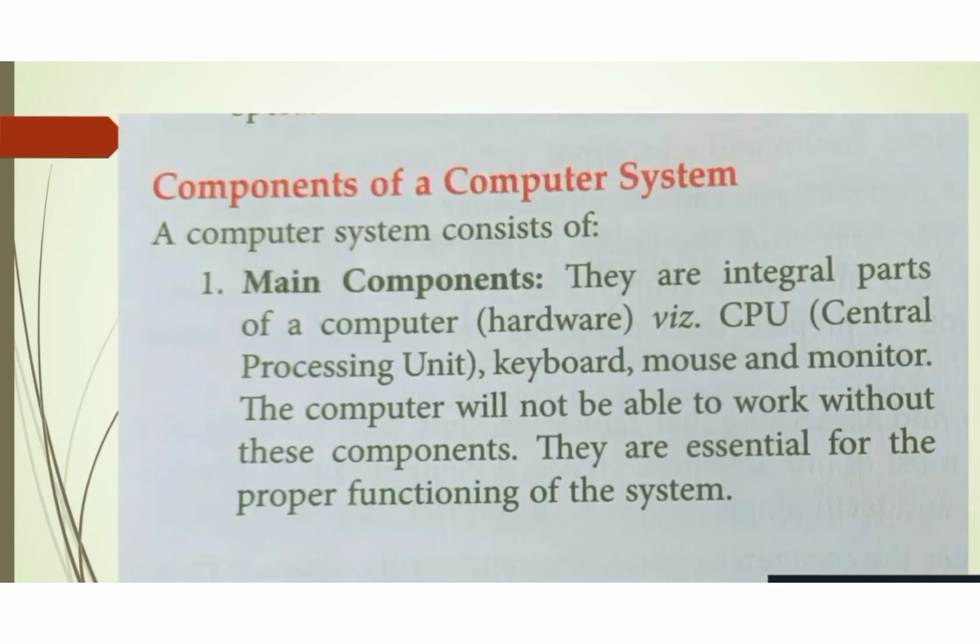Now, components of computer system. A computer system consists of different components. First is main components. They are an integral part of a computer like hardware, for example CPU, that is central processing unit, keyboard, mouse, monitor, and etc. The computer will not be able to work without these components. They are essential for the proper functioning of the system.